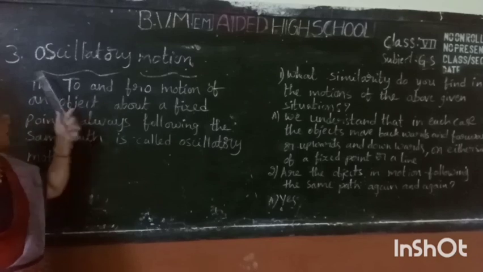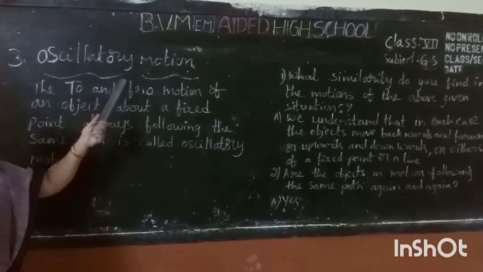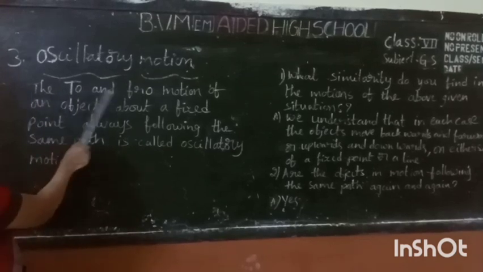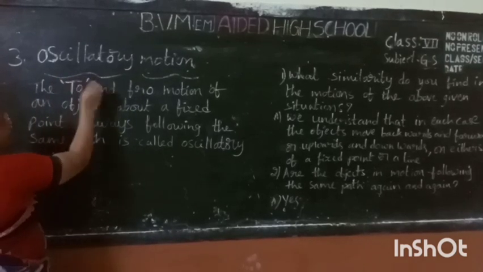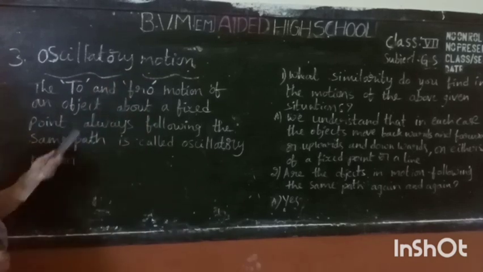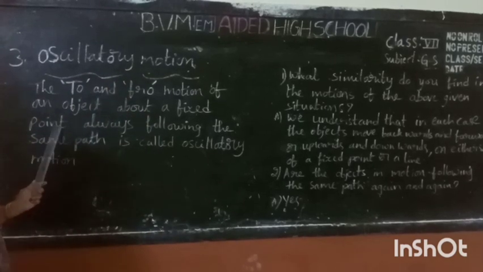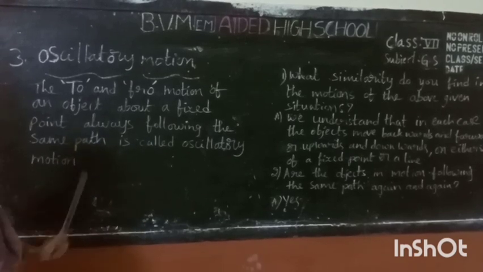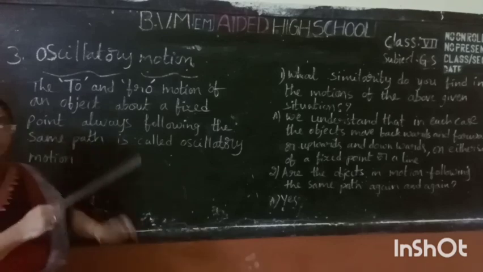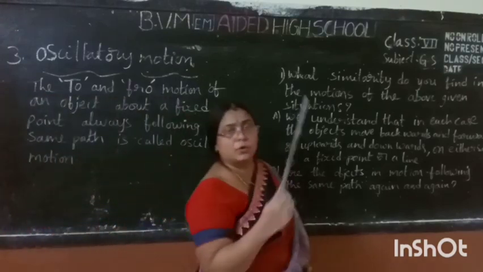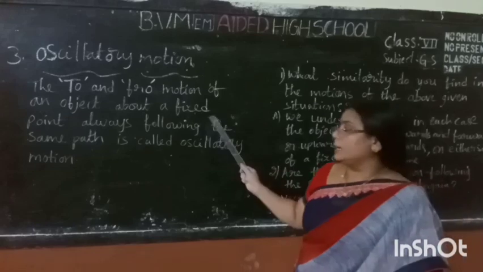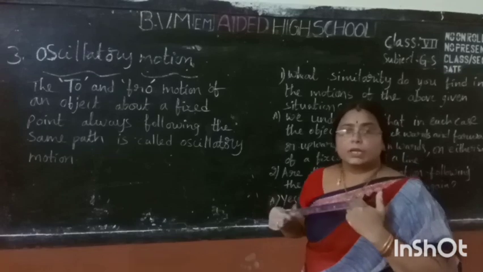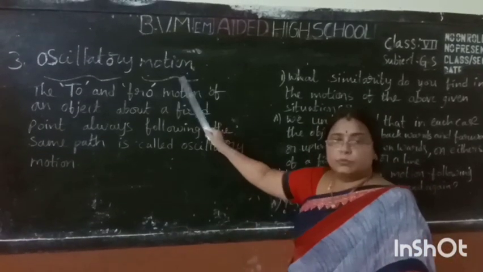Okay, let us move to the third one, oscillatory motion. The to and fro motion of an object about a fixed point, always following the same path, is called oscillatory motion. The to and fro motion of an object about a fixed point and always following the same path, that is called oscillatory motion.